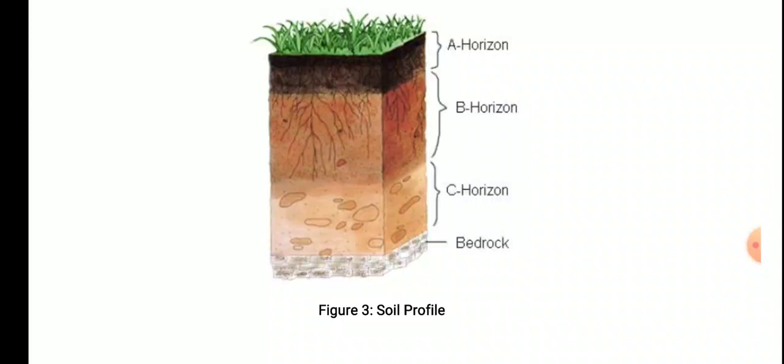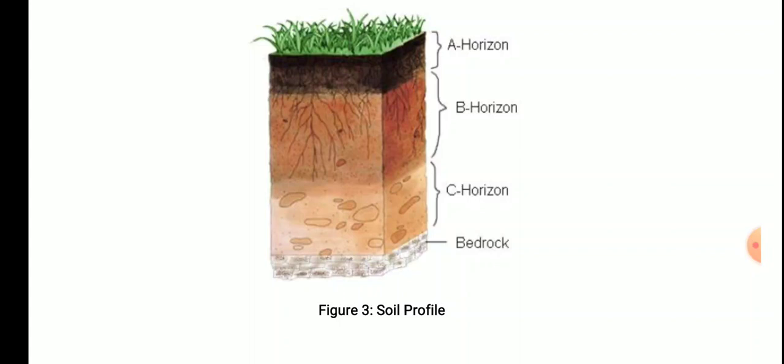You can see the color is also different. The dark brown color, I told you why it is dark brown. It is because of the presence of humus. Humus is very rich in nutrients, so all the vegetation occurs in the topmost layer of the soil. Similarly there is the B horizon, and there is the C horizon.